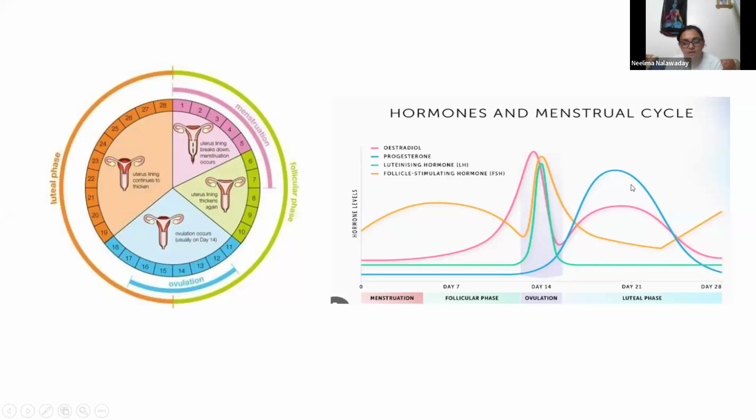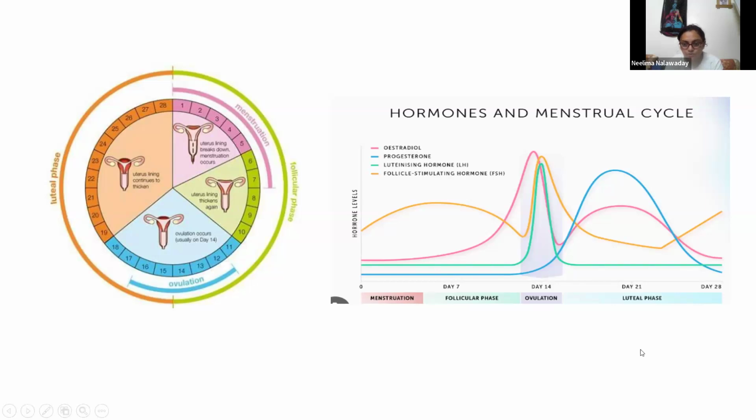Progesterone is required for continuation of pregnancy, for implantation of the zygote, for creating a proper environment for development of the fetus. And which hormones are required for ovulation? Estrogen, luteinizing hormone, and follicle stimulating hormone. Right? So now it is clear in which phase which hormone is working.